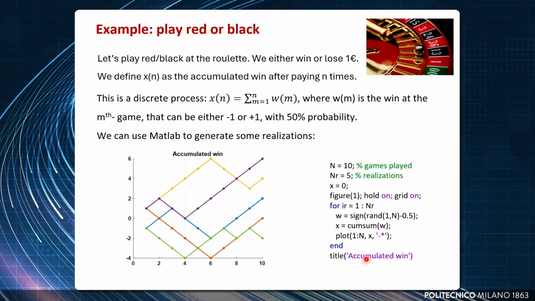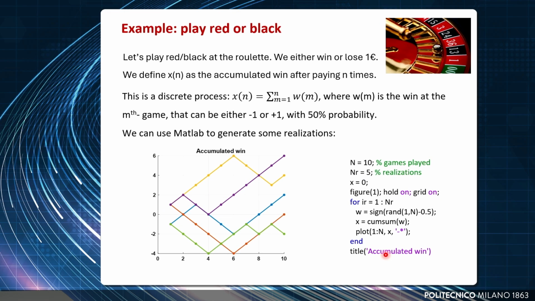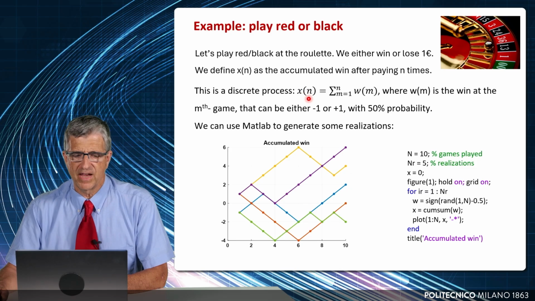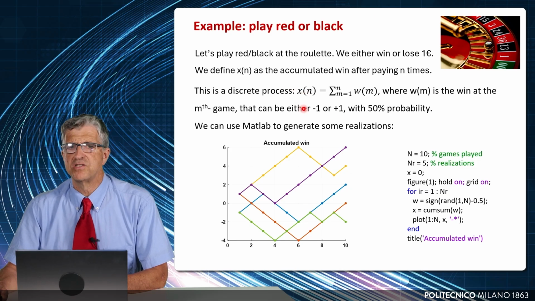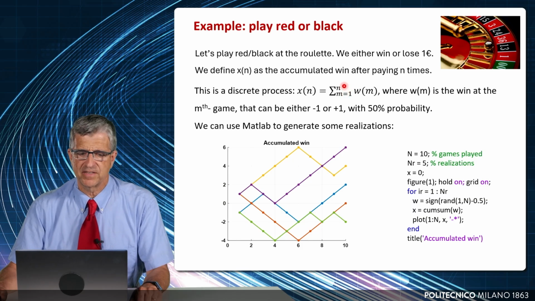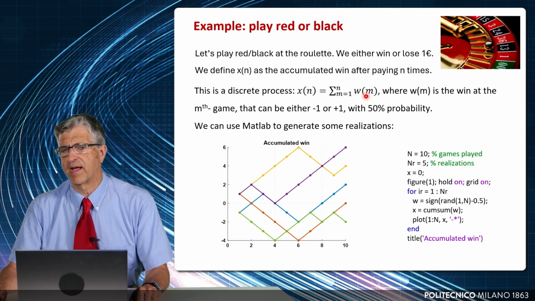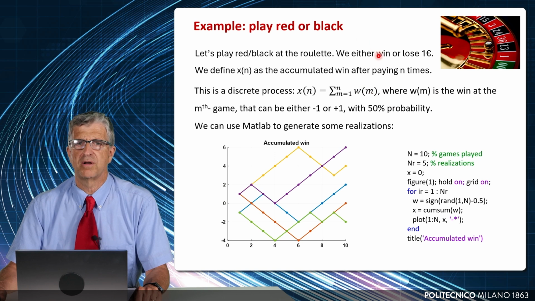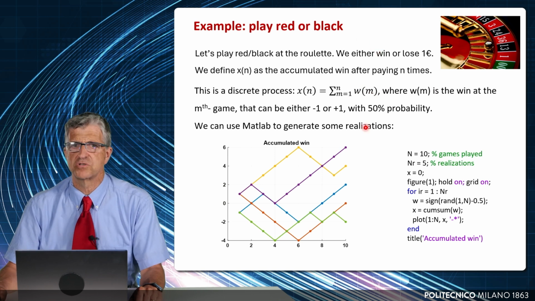Let us now make an example. We go to the roulette and we play on red and black. But we don't play just once, we play a lot of times, and we want to understand the process of the accumulated win after a number of games, that is n. Let us say that W(m) is the single win at the single game m. That can be €1, or -€1 if we lose.